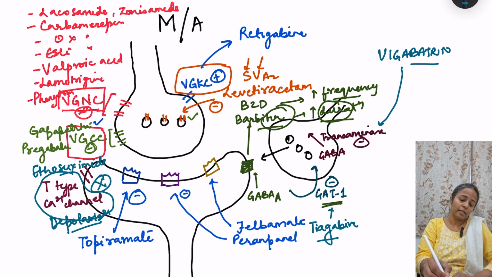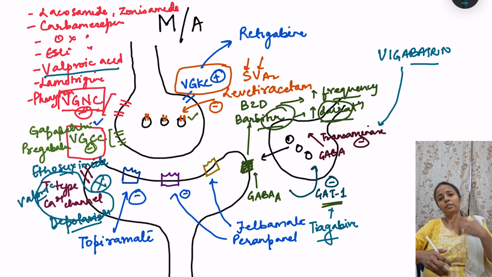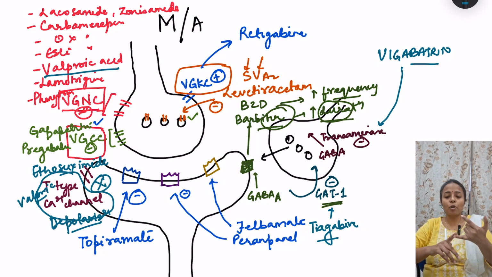Fine. Then we have discussed here valproate, right? So that also acts by inhibiting this channel. Actually, this valproic acid is a broad spectrum drug because it acts by many mechanisms. So it is blocking these voltage gated sodium channels. It is also blocking these T-type calcium channels. Then it also increases the GABA transmission as well.